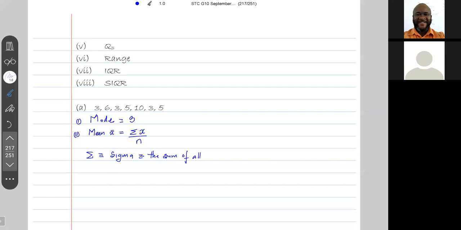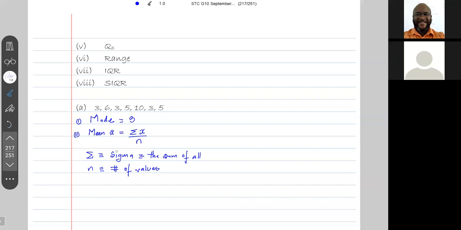Now x would be a value. So the mean is the sum of all values divided by the number of values, and n stands for the number of values.